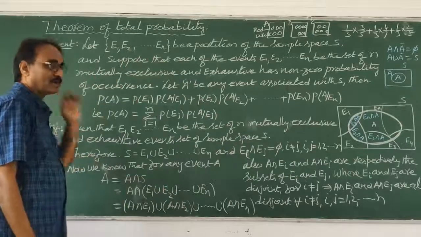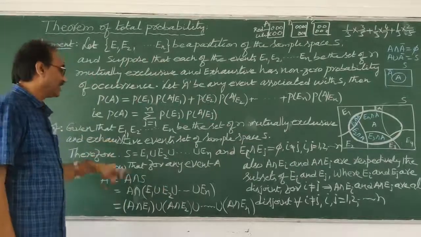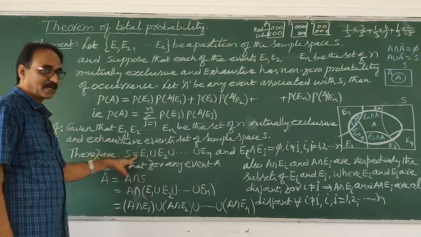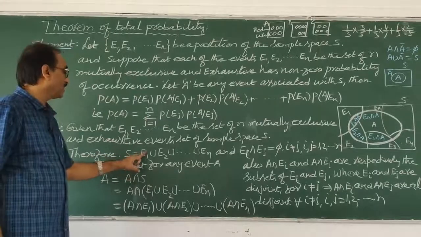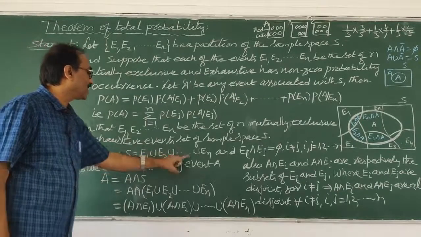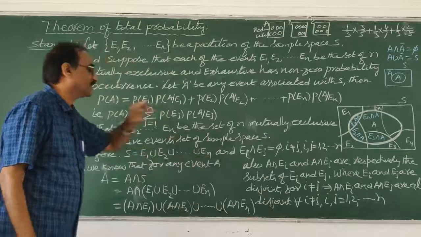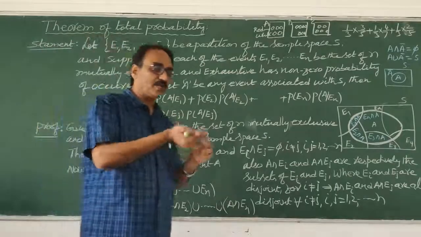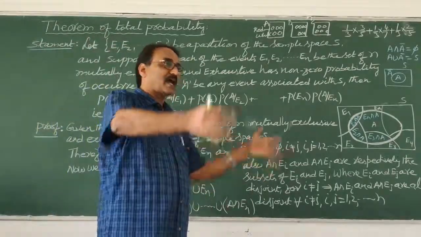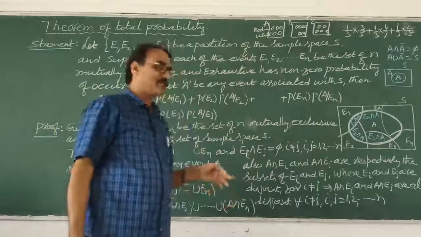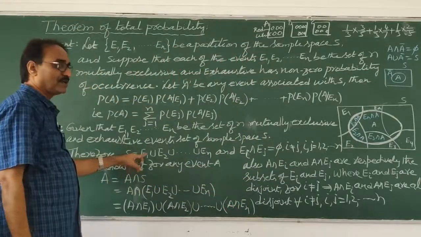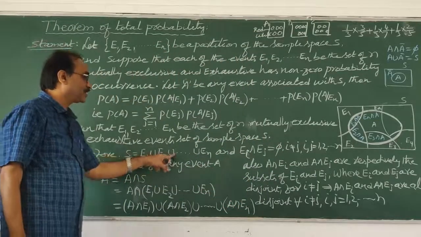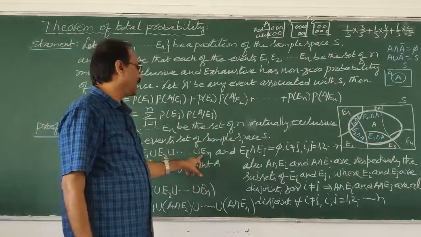Now therefore, from this what you came to know is that the entire sample space is equal to E1 union E2 union and so on union En. If you add E1, E2, E3 and so on up to En, then the entire sample space will come. So that's why S is equal to E1 union E2 union and so on union En.